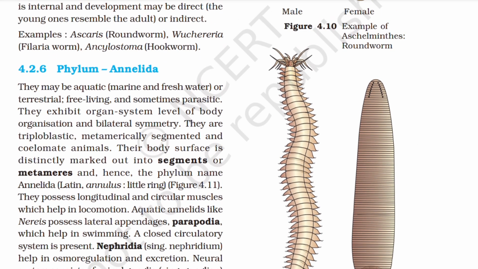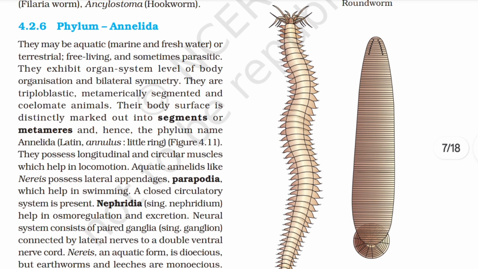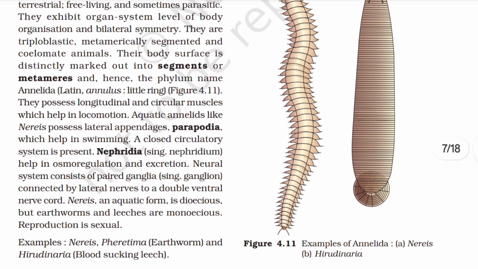4.2.6 Phylum Annelida. They may be aquatic or terrestrial, free living, and sometimes parasitic. They exhibit organ system level of body organization and bilateral symmetry. They are triploblastic, metamerically segmented, and coelomate animals. Their body surface is distinctly marked out into segments or metameres, and hence the phylum name Annelida. They possess longitudinal and circular muscles which help in locomotion.